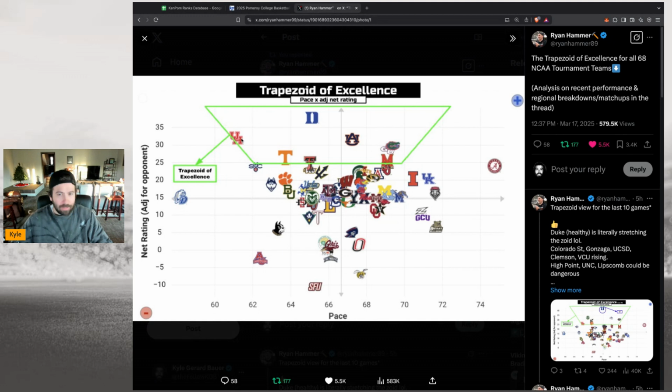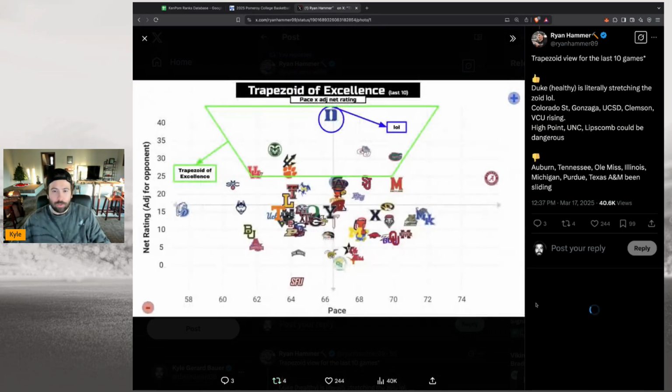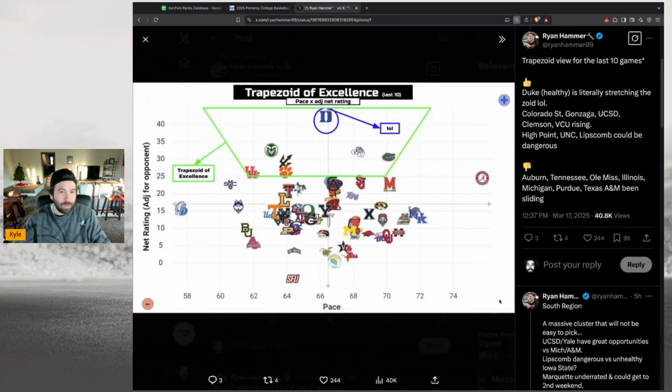You can see Houston's in here, Duke's in here, Tennessee, a little bit of Texas Tech, Auburn, Florida. Is that Gonzaga in there? And then Maryland. So these teams all have what we're looking for to win the national championship in terms of pace and net rating here. There's also a chart here showing the last 10 games, and this is more recent, who's playing better at the moment right now.